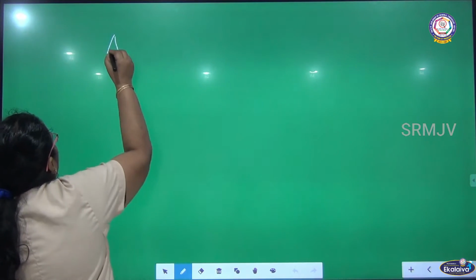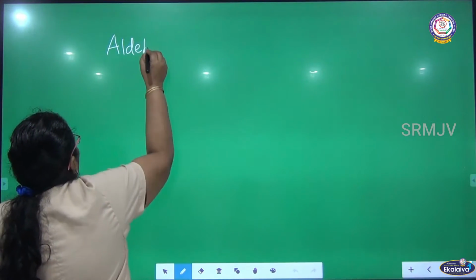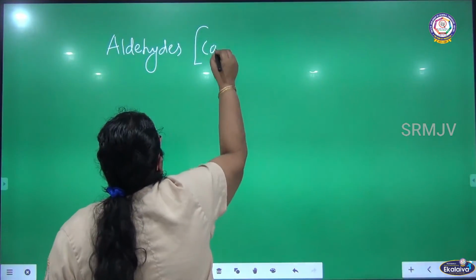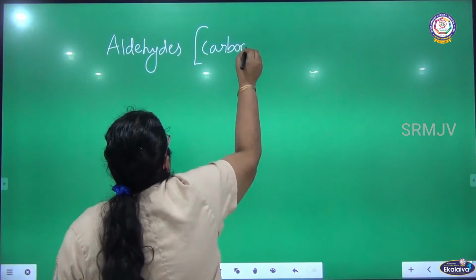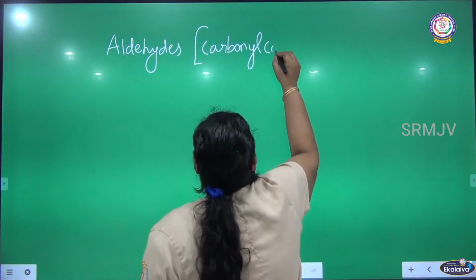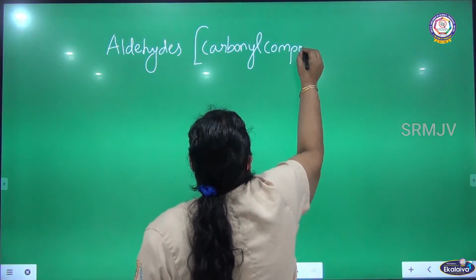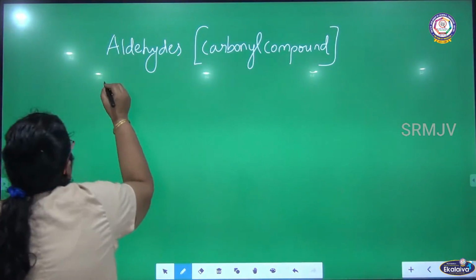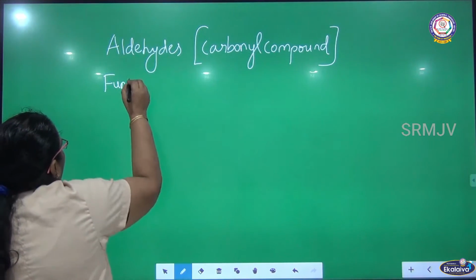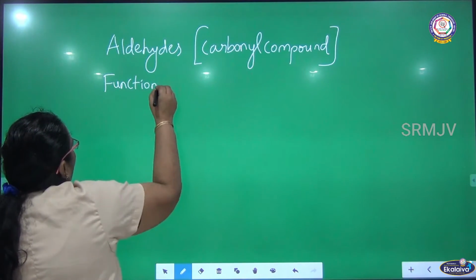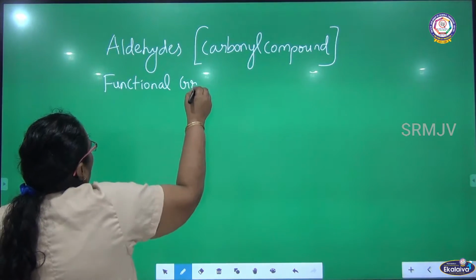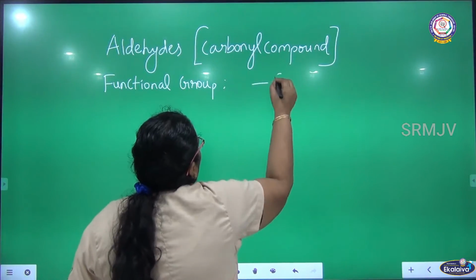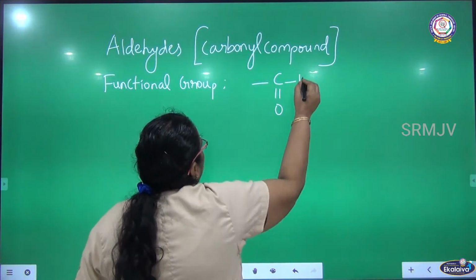When you talk about aldehydes, they come under carbonyl compounds. Just now I told you, it is a carbonyl compound which has a carbonyl group in its structure. Okay. What is the functional group of an aldehyde? The functional group of an aldehyde is C double bond O hydrogen. What is the functional group? C double bond O hydrogen.